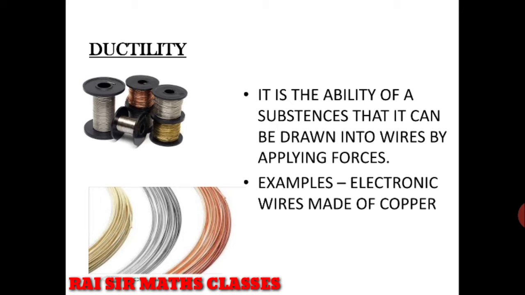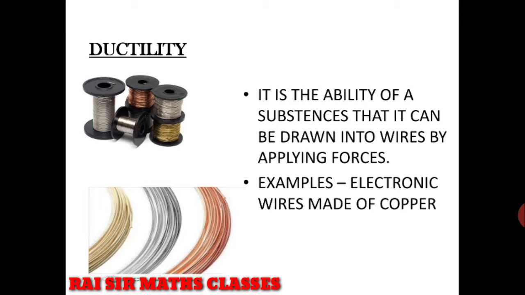The second property that we are going to know is ductility. Basically, ductility is the ability of a substance that it can be drawn into wires by applying force. It is very familiar to us, for example, electronic wires made up of copper. In electronic wiring or in your home wiring, the wires in which plastic coating has been done to prevent us from electric shocks are made up of copper.